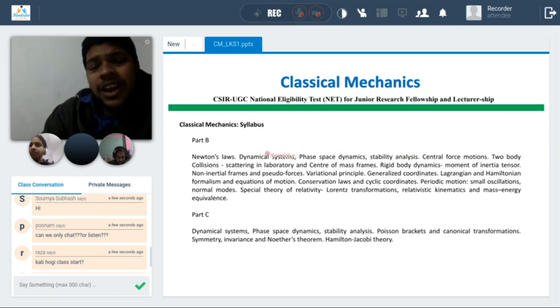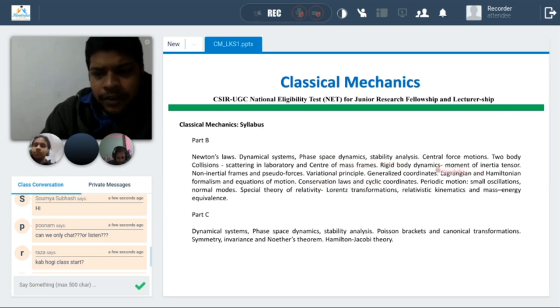Newton's law and friction force. What are conservative forces? These are the basic terminology. Today it is a very introductory class, so I will tell some very fundamental definitions in a few slides. So we start with Newton's law, and then we will see.